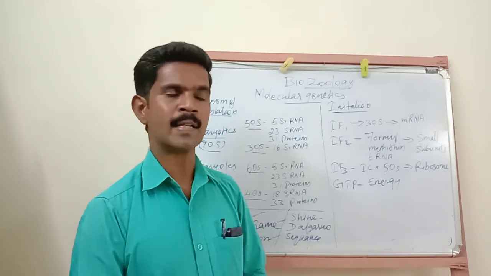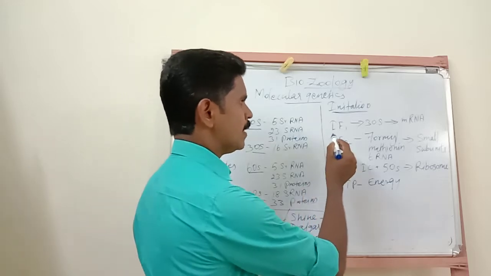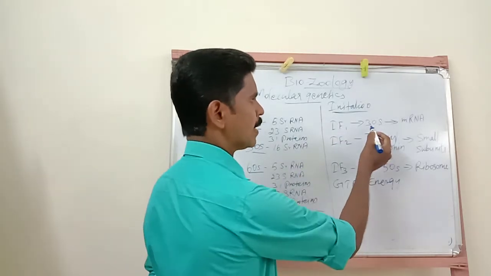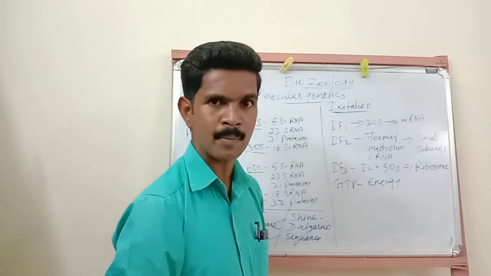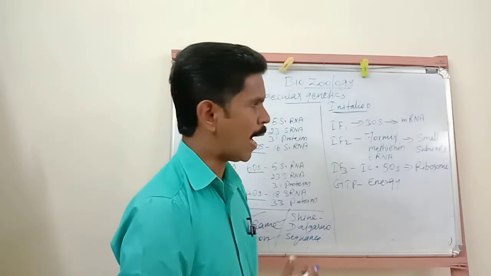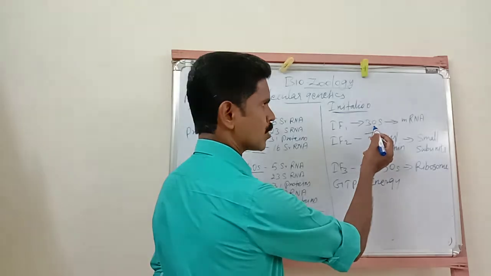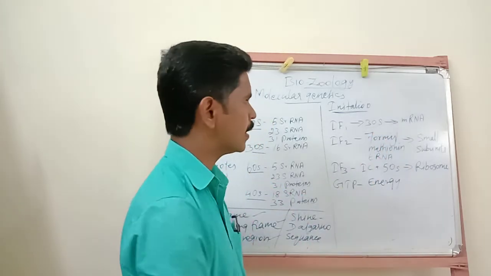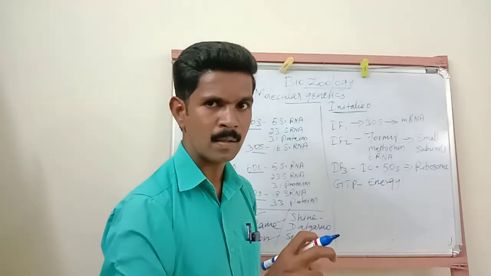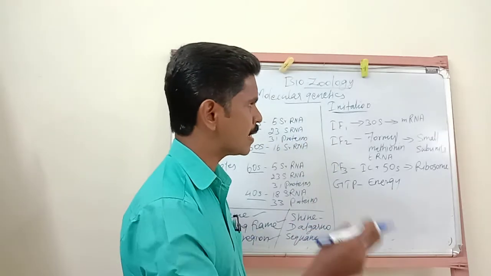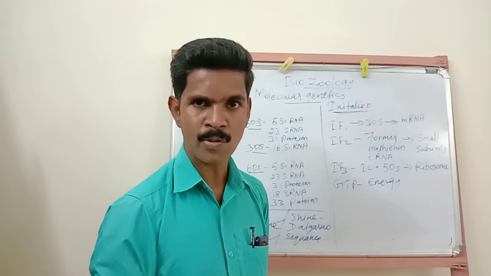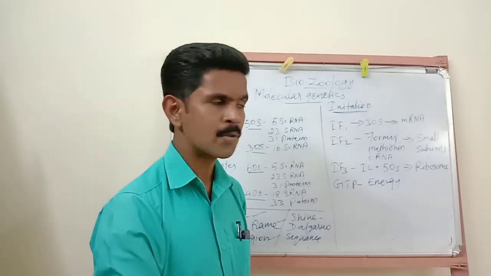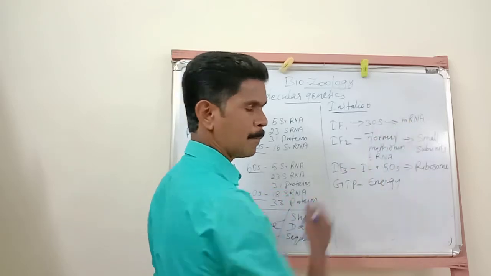Listen very carefully. First, initiation factor 1 binds with the 30S subunit of a ribosome, and after that this 30S subunit of a ribosome binds with the mRNA.